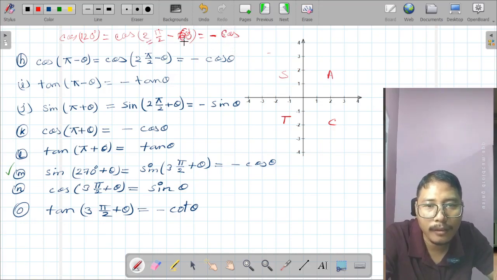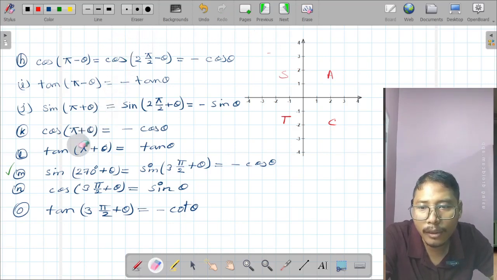Okay. Now we can write this. What is the final value? Cos 120 degree, that is minus half. So you check for others also, tan, cot, sec, cosec, those things. These are easy.